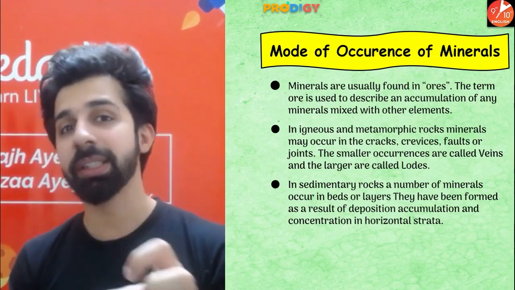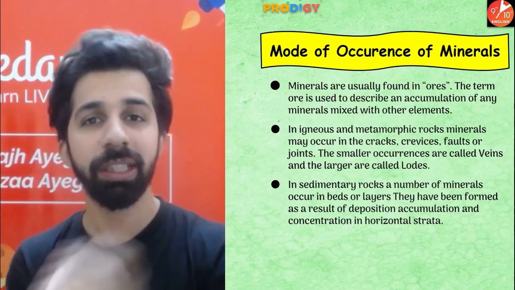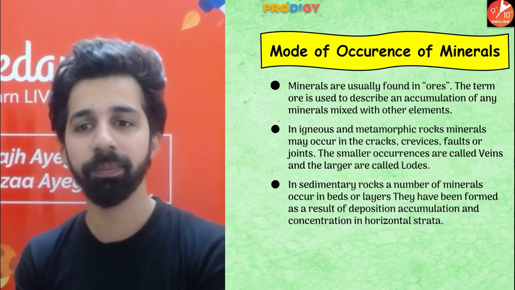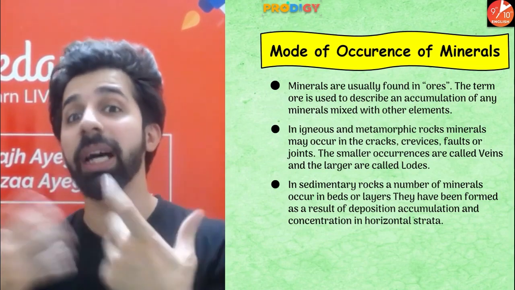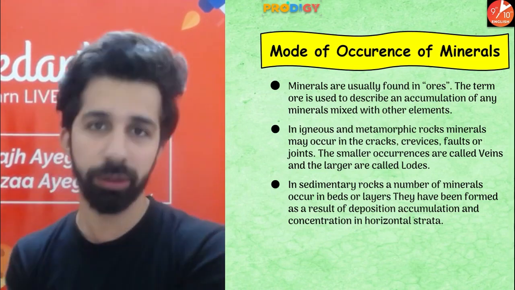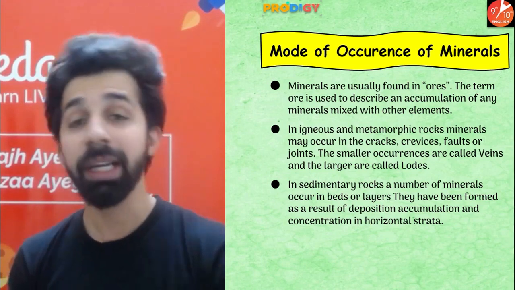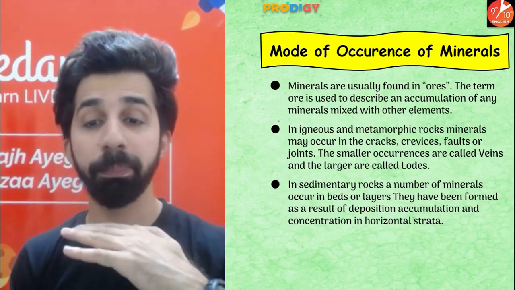When the minerals are found in these cracks or crevices or faults or joints in a very small quantity, they are called veins. And when the minerals are found in large quantity in these cracks or crevices, they are called lodes. Simple. In sedimentary rocks, a number of minerals occur in beds or layers.